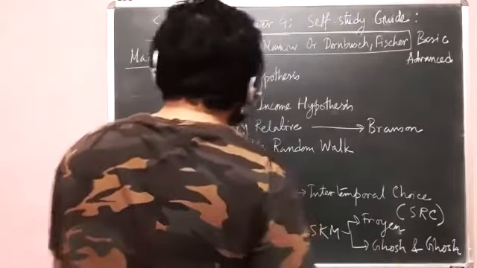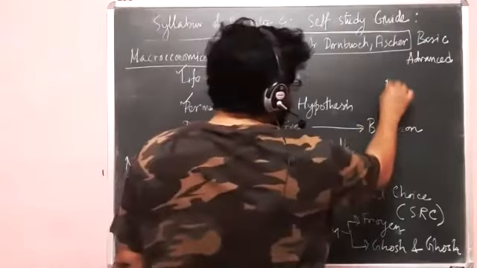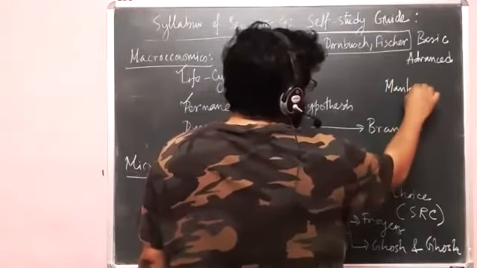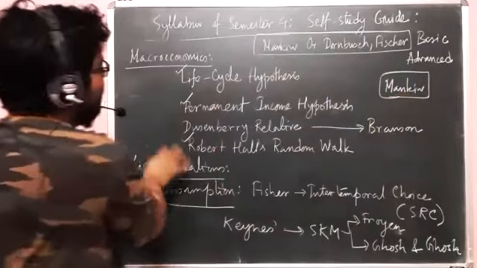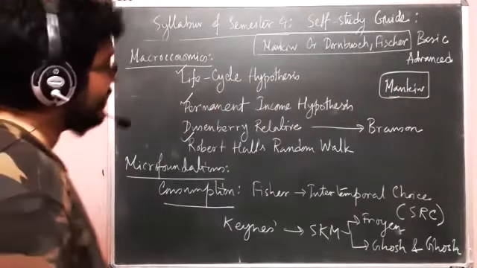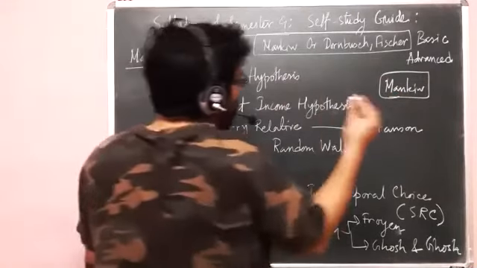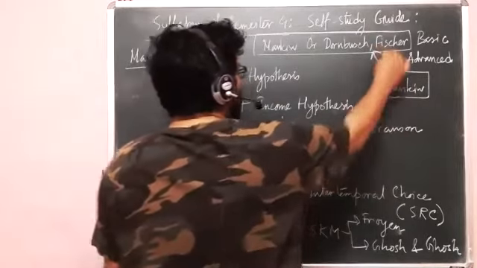So to that extent, I think that Mankiw is good enough, because Mankiw has a very easy treatment of these three models, life cycle, permanent, and Robert Hall, and that's good enough. In case you are interested in slightly advanced, or not advanced, slightly difficult treatment, you can go to Dornbusch.